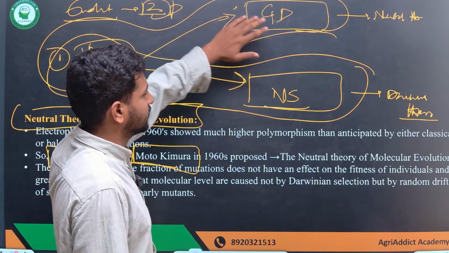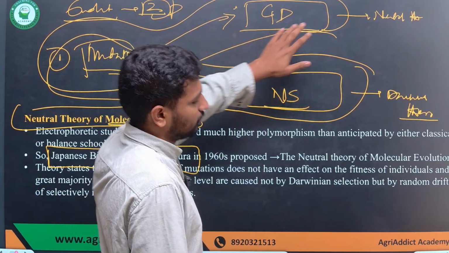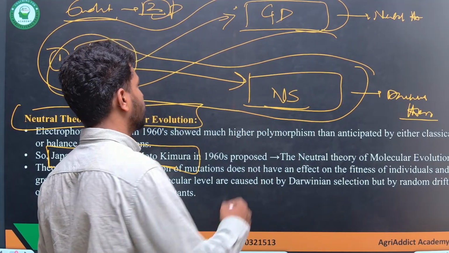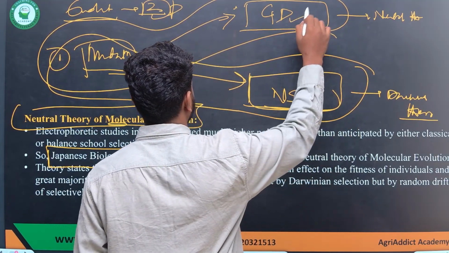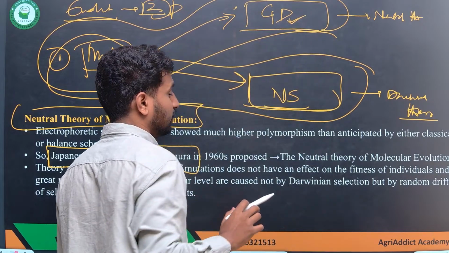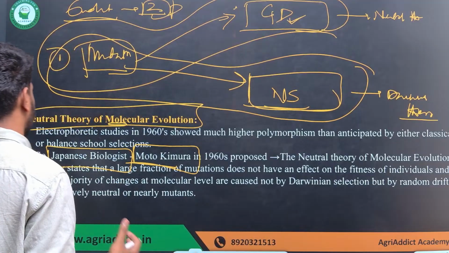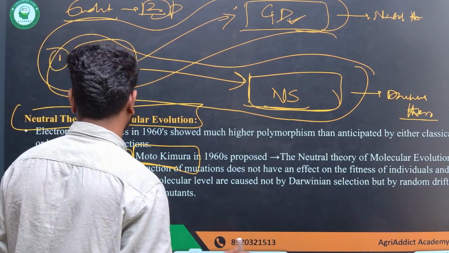The next step, according to the neutral theory of molecular evolution, is random genetic drift, and Darwin more majorly focused on natural selection. He did not consider genetic drift as an evolutionary force driving the evolution of organisms or traits. That's it. Okay.